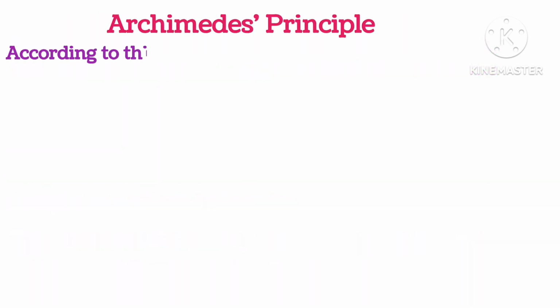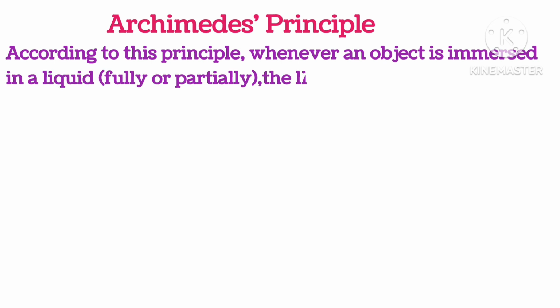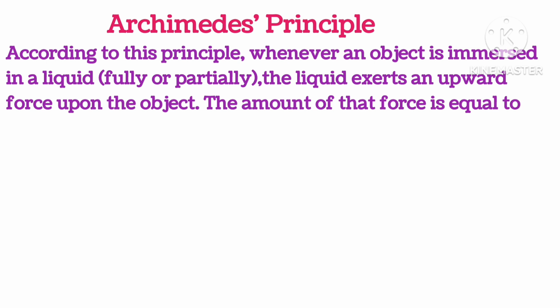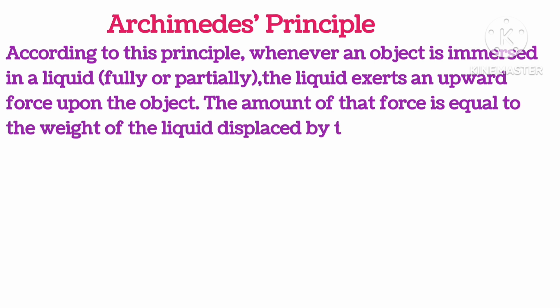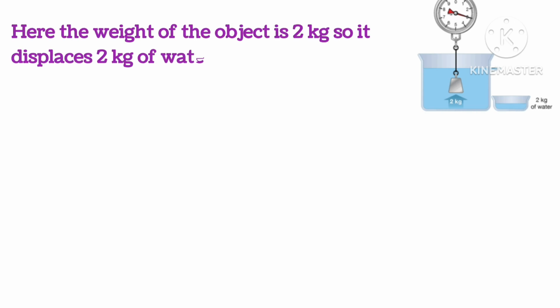Archimedes' principle. According to this principle, whenever an object is immersed in a liquid, fully or partially, the liquid exerts an upward force upon the object. The amount of that force is equal to the weight of the liquid displaced by the object. As you can see here in the picture, when the object is immersed, it displaces water. So here the weight of the object is 2 kg, so it displaces 2 kg of water.